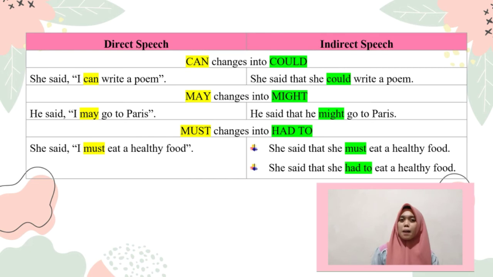And the last, modal must changes into had to. For direct speech, she said, "I must eat a healthy food." While for indirect speech, she said that she must eat a healthy food, or it could be she said that she had to eat a healthy food.